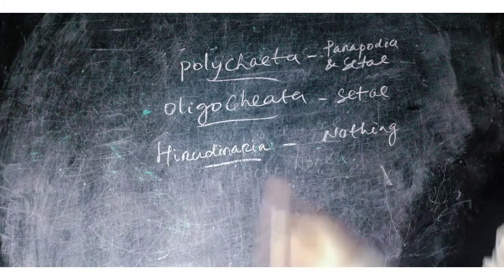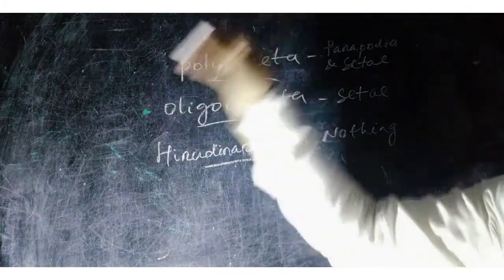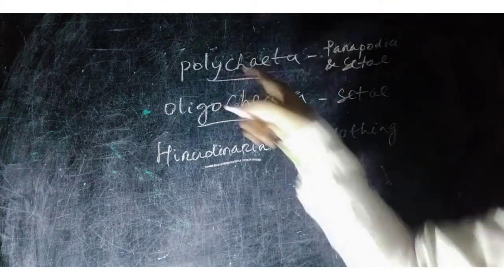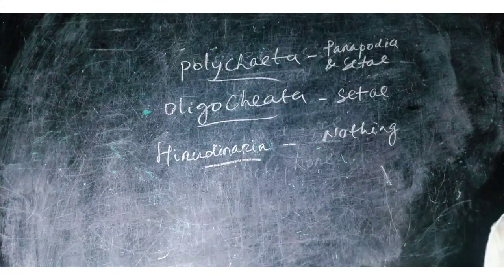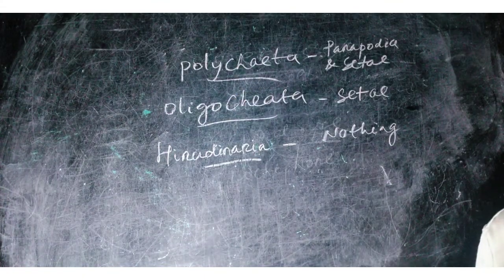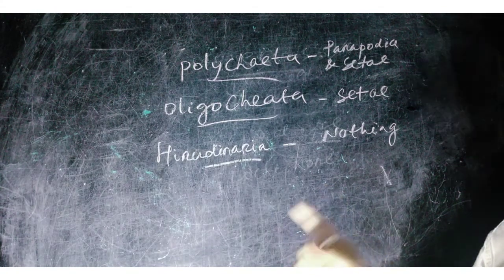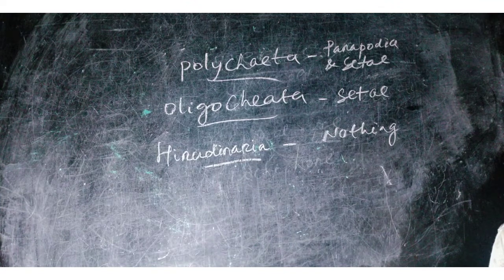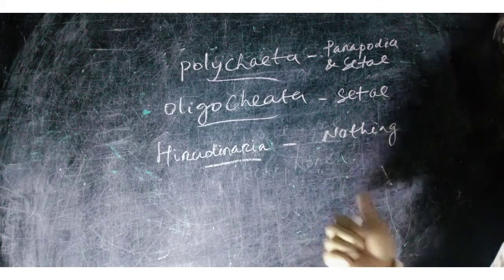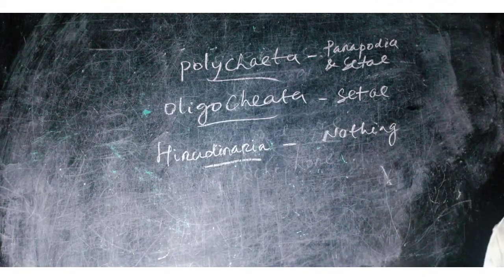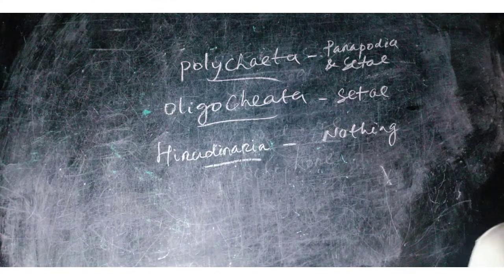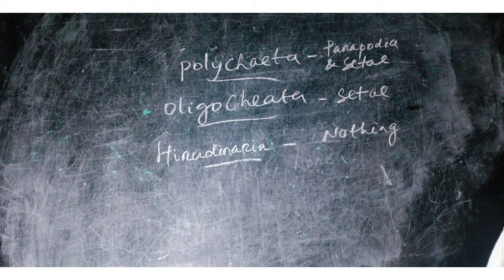In Polychaeta, there is no clitellum. In Oligochaeta, the clitellum is present and permanent, formed by the fusion of 14 to 16 segments. In Hirudinea, the clitellum is temporary, formed by fusion of the 9th, 10th and 11th segments. So that is all about phylum Annelida.